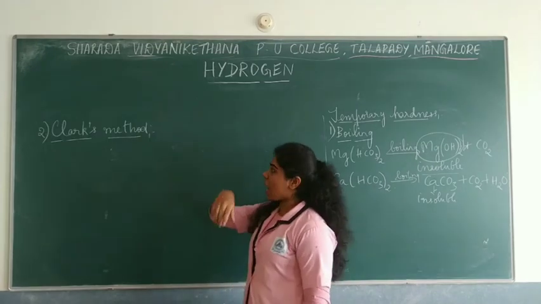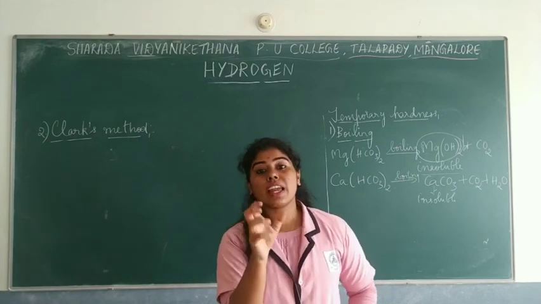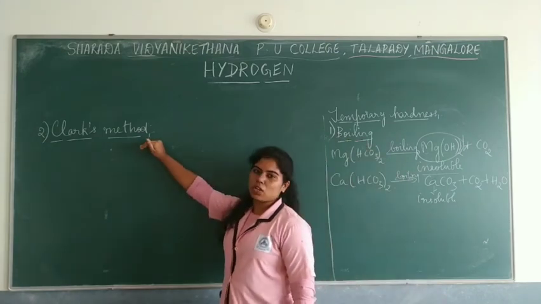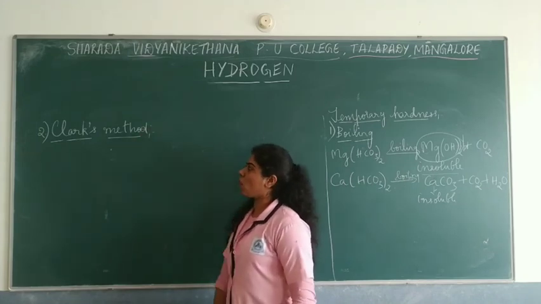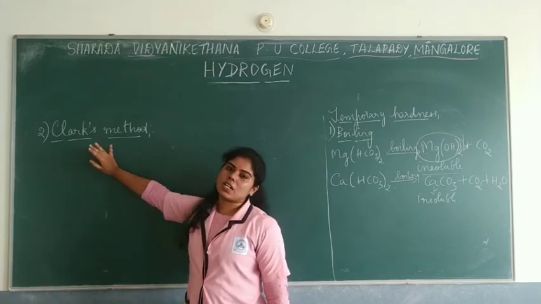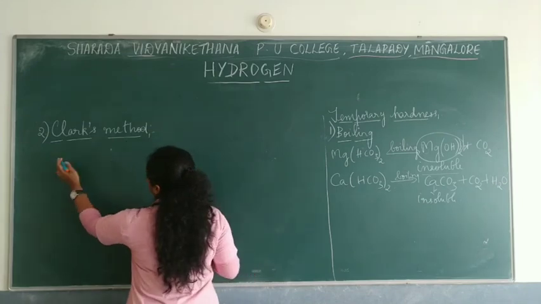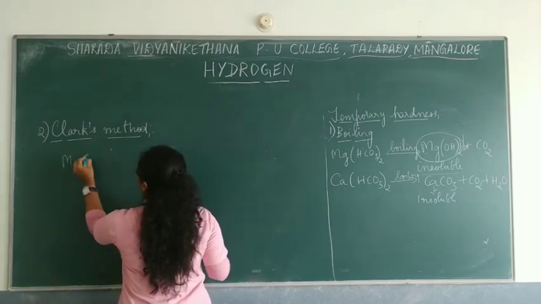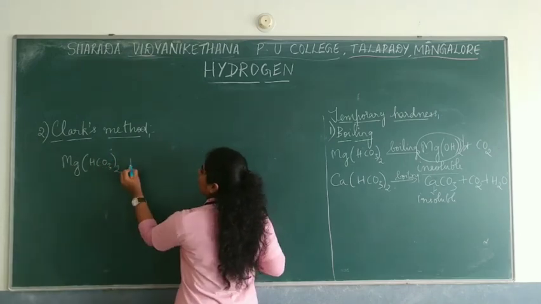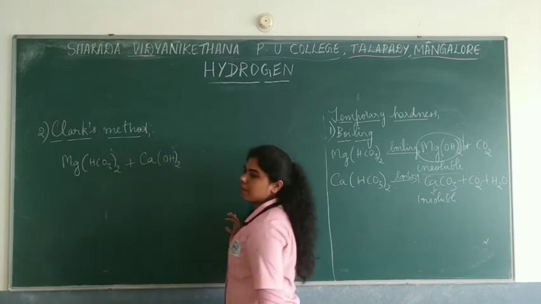The second method is Clark's method. Usually these named reactions or named methods are really important, so they can be asked in the exams. Please make a note that Clark's method is very important. This is also a very simple method wherein some amount of lime is added. If hard water consists of magnesium hydrogen carbonate, some amount of lime is added, that is calcium hydroxide, slaked lime.